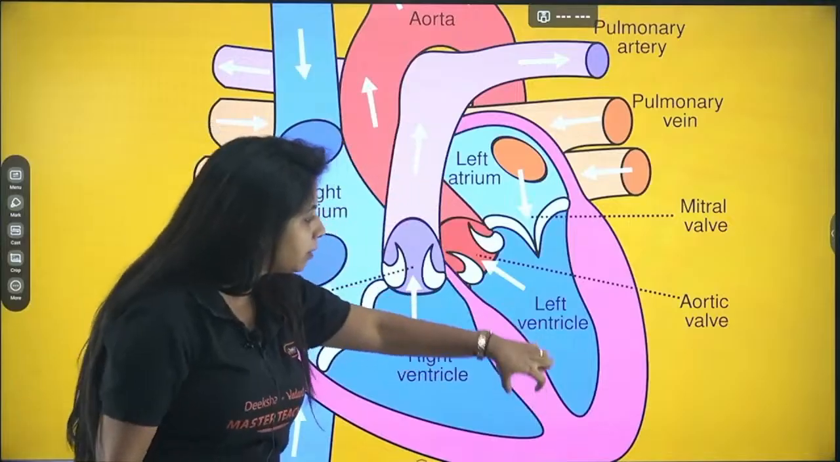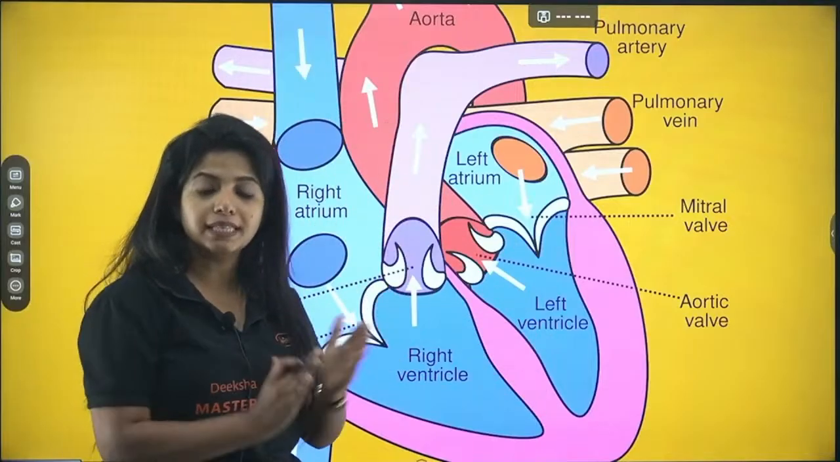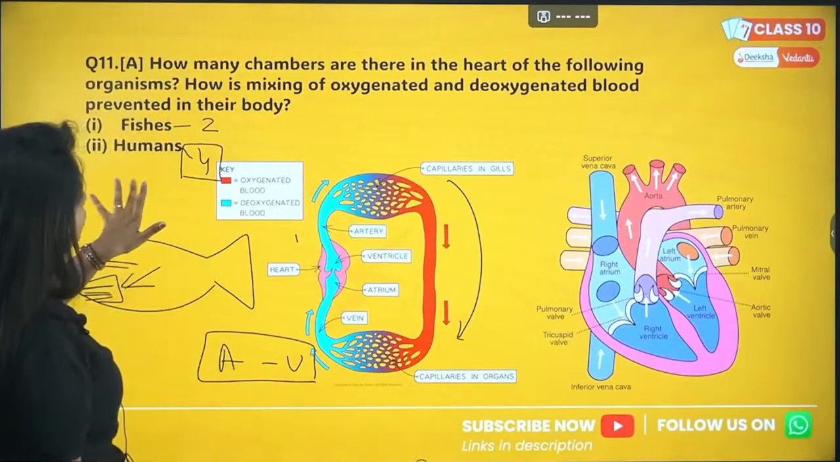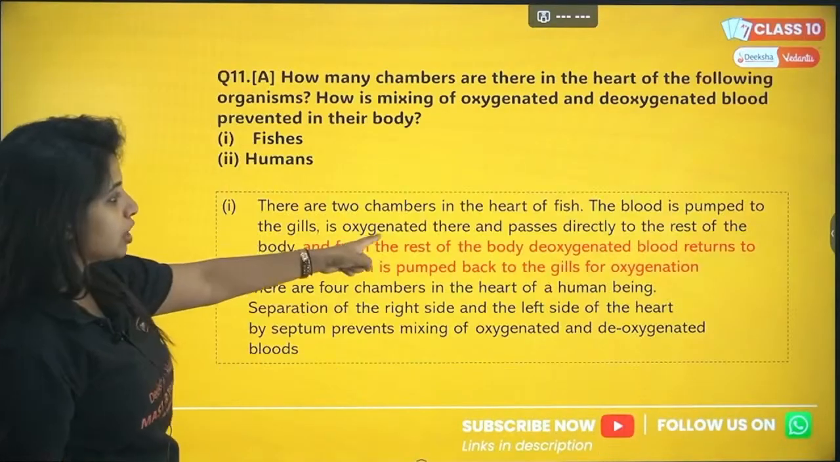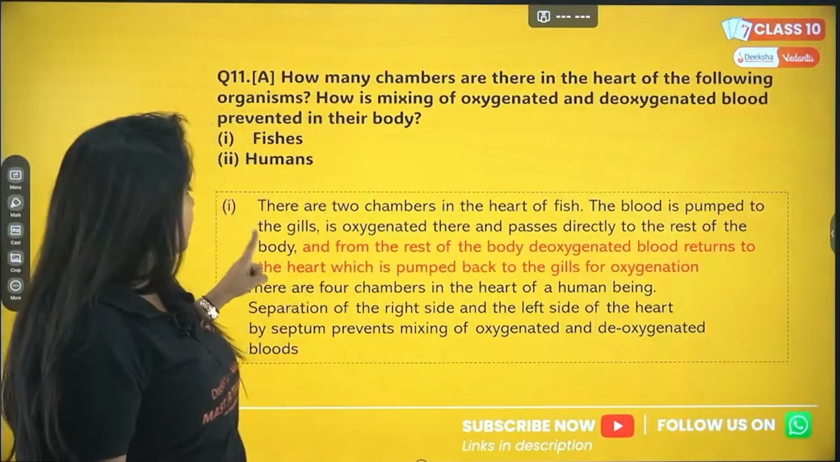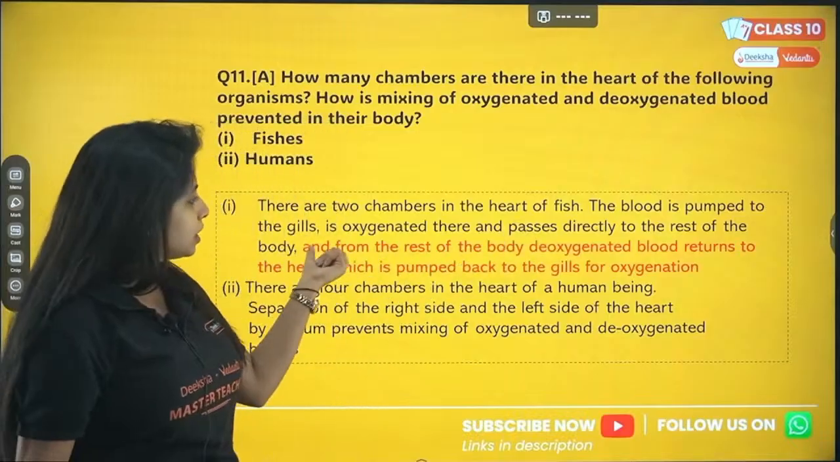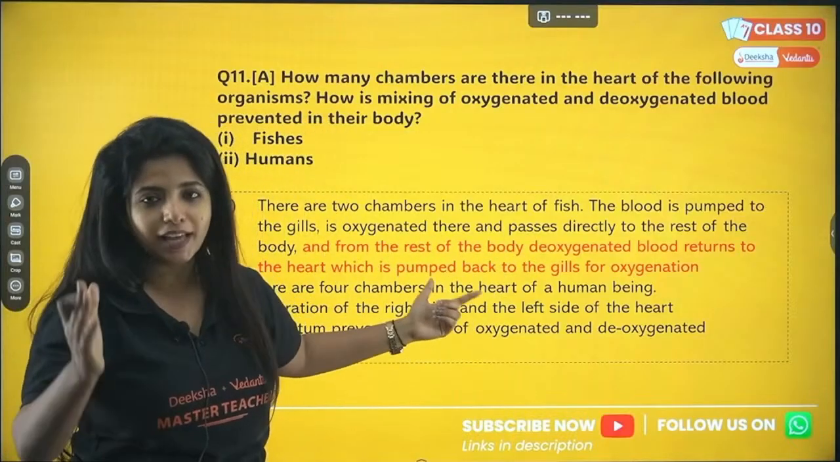Basically there is a septum in between which does not allow the mixing of blood at all. So there is no mixing of blood, and that would be your answer for this question. So there are two chambers in the heart of the fish. The blood is pumped to the gills, is oxygenated there and passed directly to the rest of the body. Now this statement is written by me because it was not there in the marking scheme.